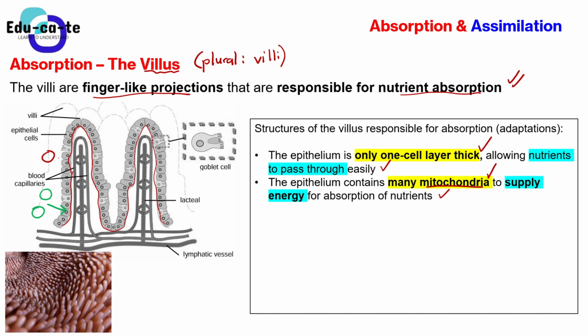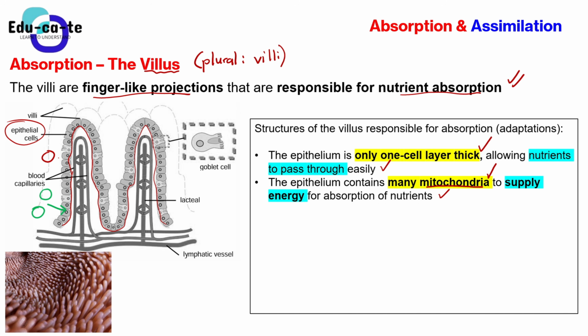To supply energy for the absorption of nutrients, because this active absorption requires energy to happen. So now we've already explained the epithelial cells and their function. Whenever they ask you for adaptations or structural suitability, they're just asking: what structures do we have in your diagram, and what is their responsibility?